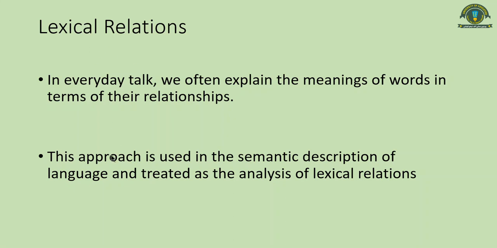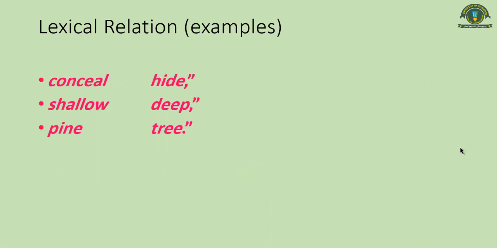And this approach in semantics is used in semantic description of language, and it is treated as the analysis of lexical relations. Now we will have some examples of lexical relations. So you can say that conceal is same as hide if you want to explain it to someone. You can say deep is the opposite of shallow if you want to explain the meaning of shallow to somebody, or you can say pine is a kind of tree.